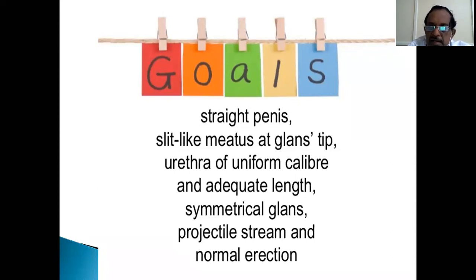And a slit-like meatus at the tip. This is also your aim. There should be a slit-like meatus at the glans tip. Not any compromise, but there are many problems getting this, and we have to overcome that. Then a urethra of uniform caliber, because urine has to come through that. As I said, God has given a beautiful urethra with a rifle bore appearance surrounded by the muzzle to give it resistance and all. But what we create is not at all comparable to what God has given. You are creating a conduit for urine to be passed at the tip of the penis. So a urethra of uniform caliber and adequate length.